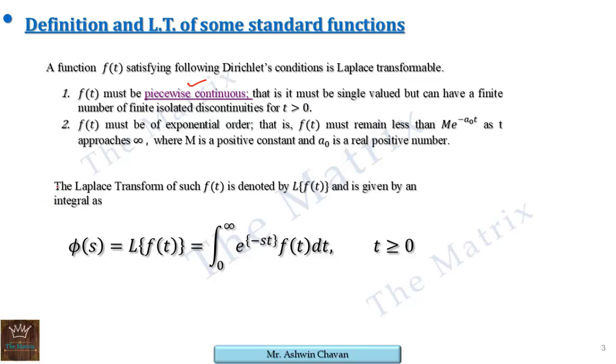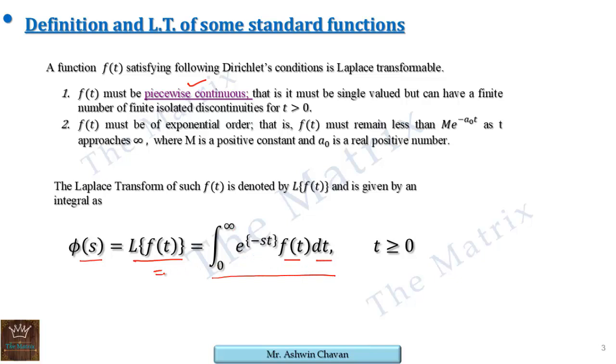Okay, now for such functions the Laplace transform is given by L of f of t. So L stands for the Laplace operator. Its result is a function of s and it is denoted by phi of s. Now the definition says it's the integral from 0 to infinity of e raised to minus st times f of t dt.